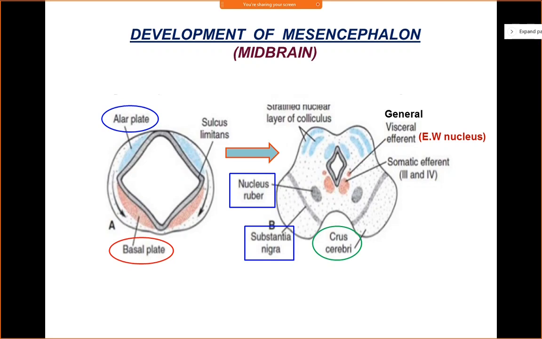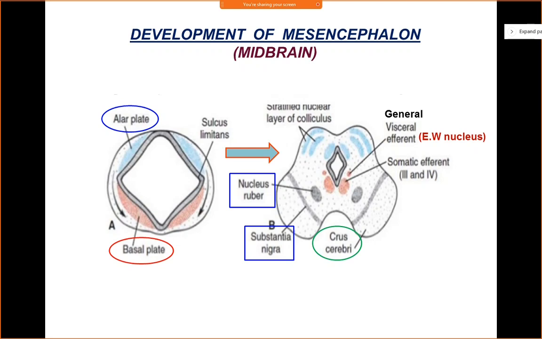And since your midbrain is also part of the brain stem, you'll see that it still shares similar structural organization with the rest of the brain stem, the pons and the medulla oblongata, but with slight differences, because it is lying at a transitional zone, near the forebrain. You know that your forebrain is a higher center, not part of your brain stem. As I told you earlier, your higher centers, that is your cerebrum and cerebellum, do not show the structural organization which you saw in the brain stem and the spinal cord, right?